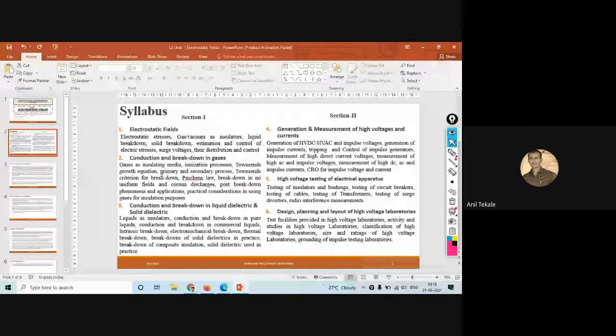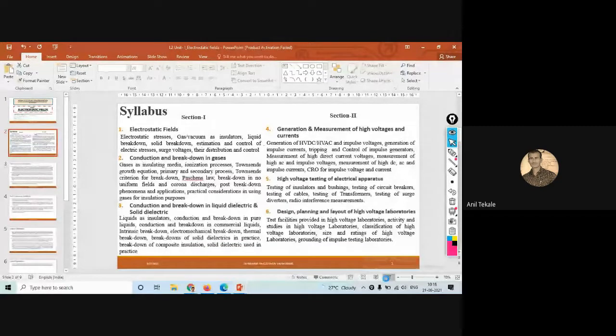In the last lecture, we saw the structure of our syllabus, and also a few top points about what is involved in every unit.